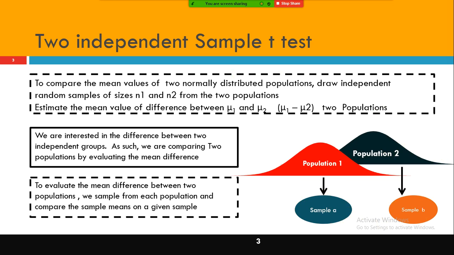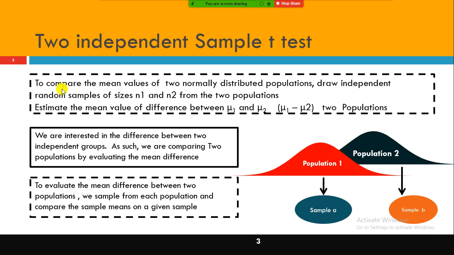Let's say the average amount spent by male is 1000, and the average amount spent by female is also 1000. 1000 minus 1000 is 0. That means there is no difference between the purchases made by male and female. That is what it says: mu1 minus mu2 equals 0, or we can say mu1 is equal to mu2.